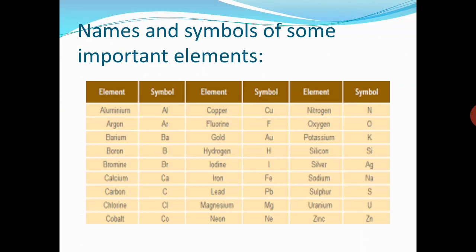Argon, Ar, capital A, small r. Barium, capital B, small a. Bromine, Br, capital B, small r. Calcium, capital C, small a. Chlorine, capital C, small l. Cobalt, capital C, small o. Copper, its symbol is Cu, capital C, small u. And many more examples.